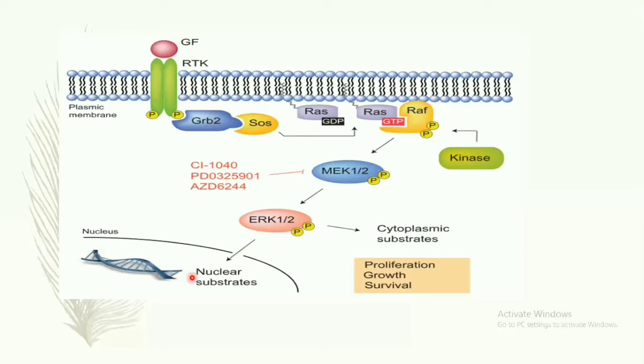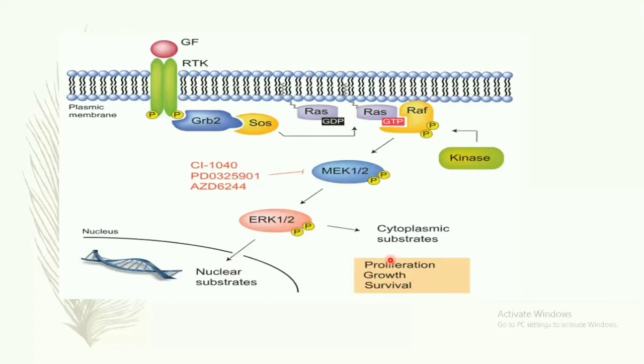Okay. Then once this ERK is activated and transferred into the nucleus, several different genes of the transcription factors like CMYC, ETS, CJUN and CFOS are activated. This factor activation is important for cell proliferation, cell growth, survival and metastasis, etc. This is the main purpose of the MAP kinase pathway.